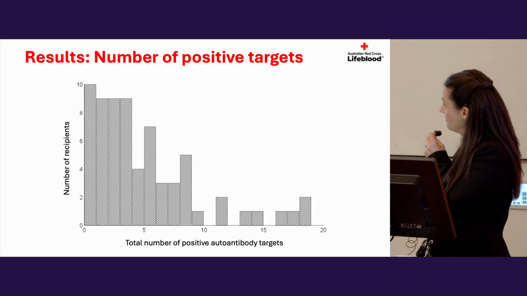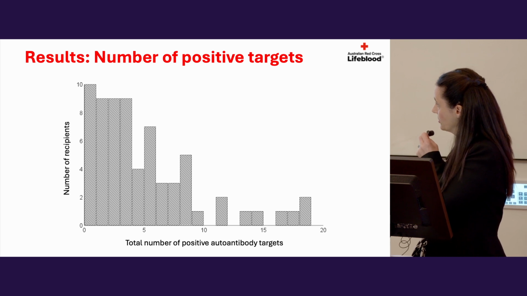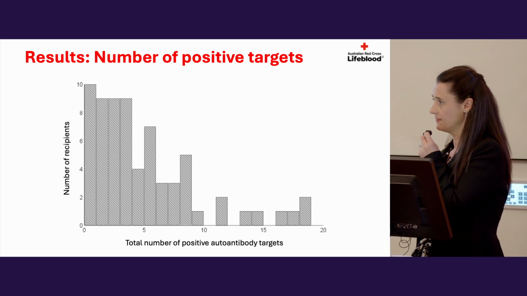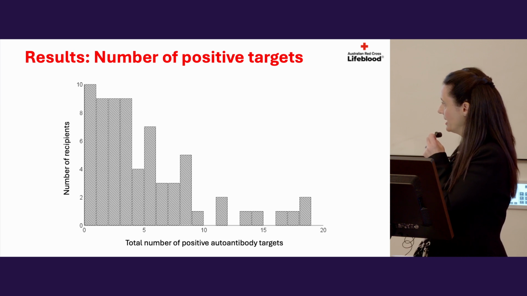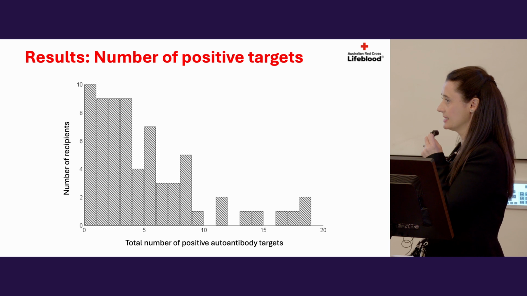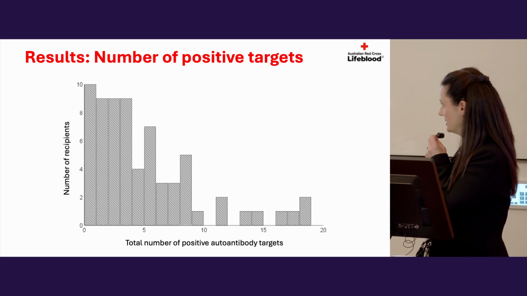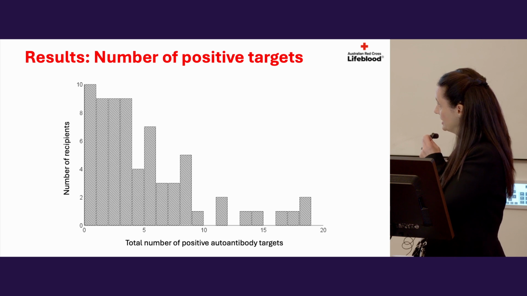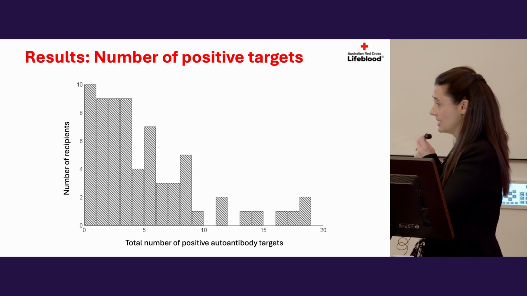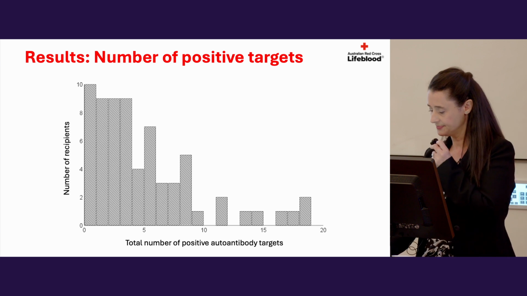So the first result is we're now just looking at the number of different antibodies that the individual recipients had. On the y-axis we have the number of recipients, and on the x-axis the total number of positive targets that particular recipient had. As you can see, there was a broad range, from some recipients having no antibodies positive on the panel, all the way up to a couple of recipients that had 18 positive targets.